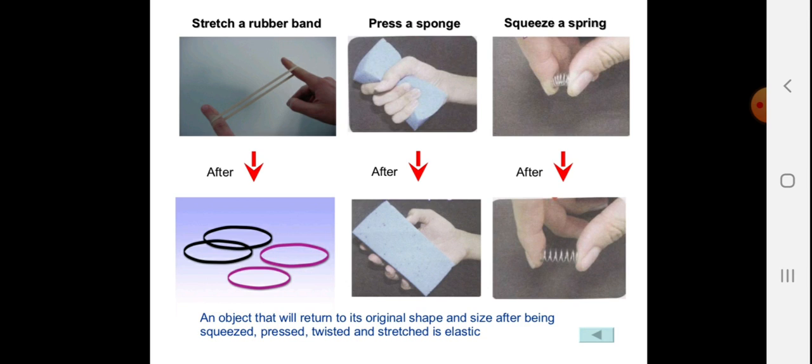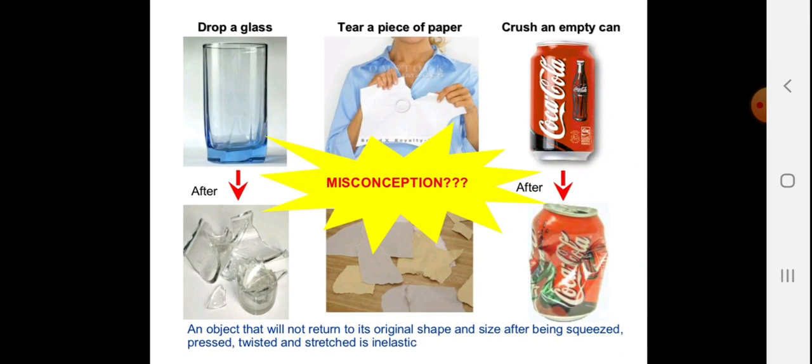It gets a little change in the shape, it gets a little loose. Pressing the sponge, squeezing a spring, you can see the before and after effect. An object that returns to its original shape and size after being squeezed, pressed, twisted and stretched is an elastic object. Now, drop a glass. After that, what happens? Tear a piece of paper and crush an empty can.